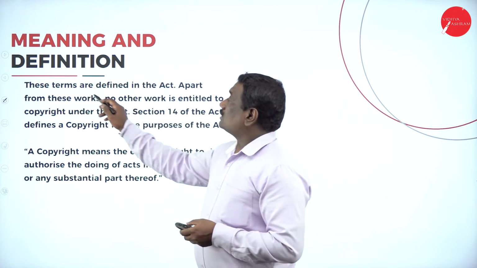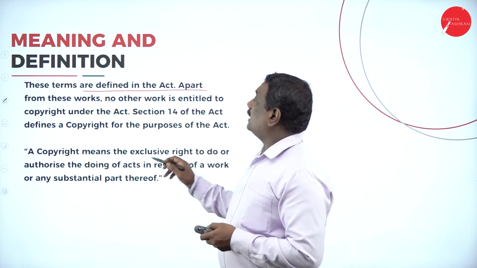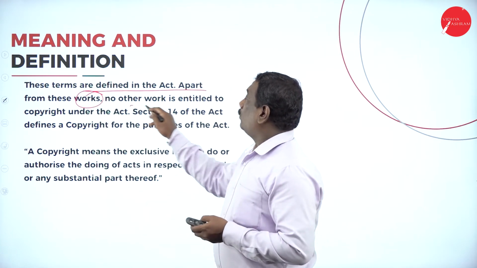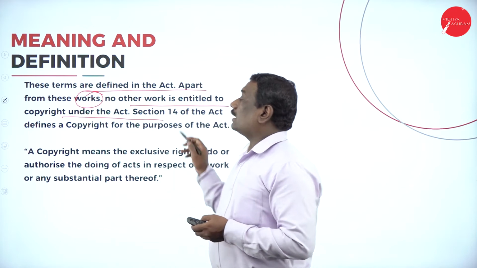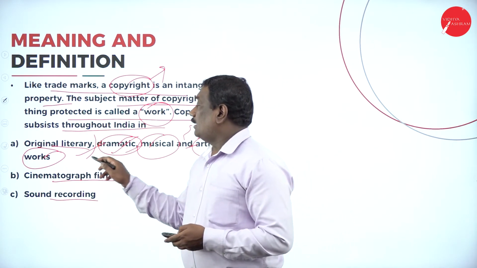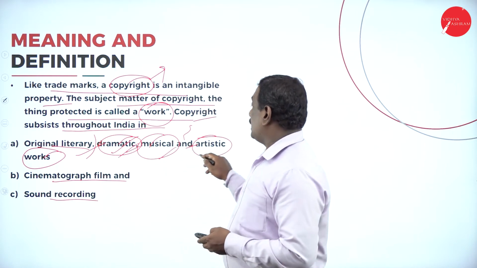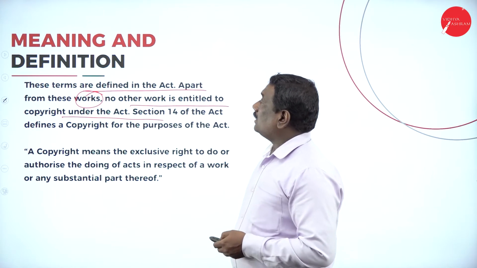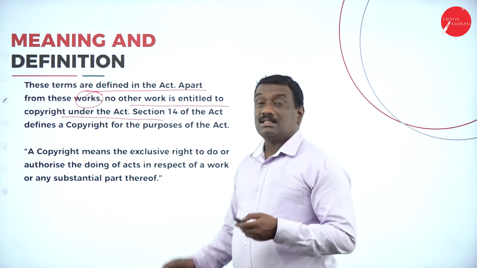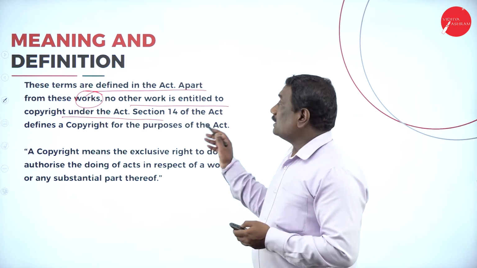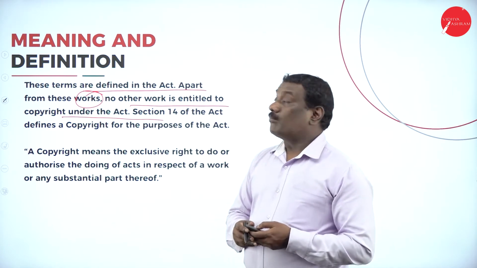Now the point, students, which is defined in the Act: apart from these works, no other work is entitled to get copyright under this Act. Only original literary, dramatic, musical and artistic work will be taken into consideration, and no other work is entitled to come under copyright.